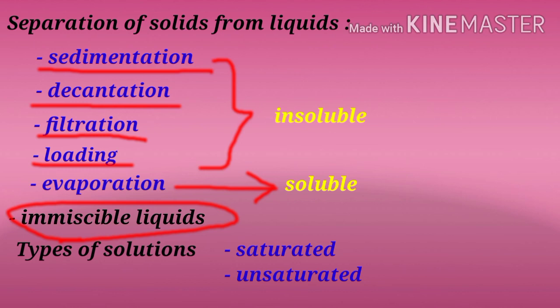Next is separating immiscible liquids. Immiscible means when two liquids do not mix, they form two separate layers. Such liquids are called immiscible liquids. For this, we have seen the example of cooking oil and water. And this cooking oil and water can be separated by the process of decantation.